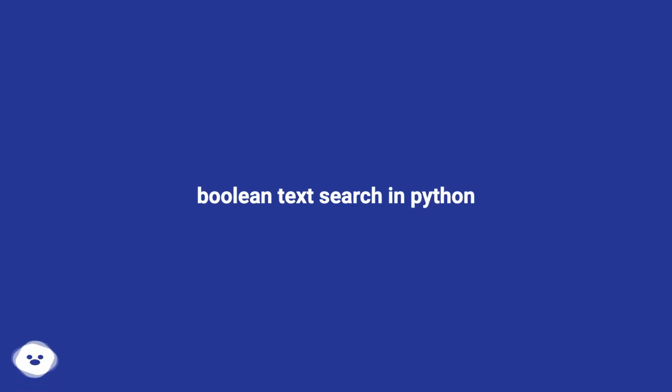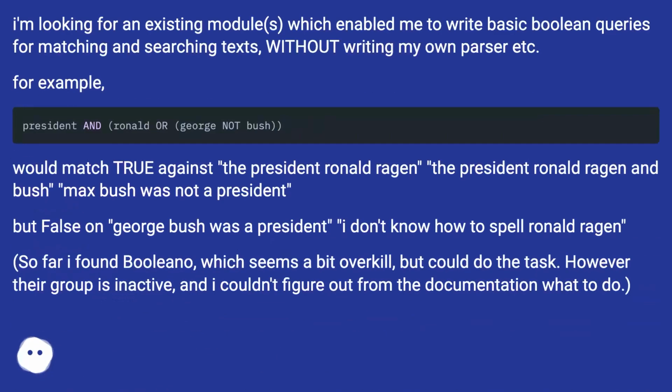Boolean text search in Python. I'm looking for existing modules which enable me to write basic Boolean queries for matching and searching text, without writing my own parser, etc. For example,